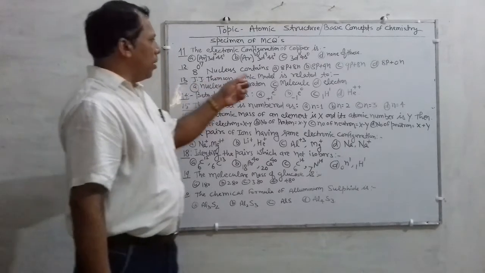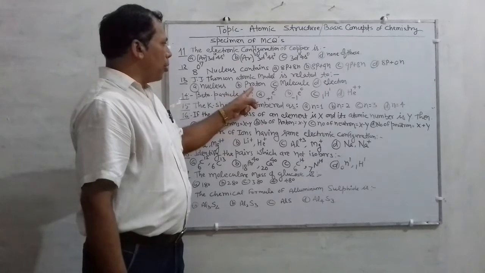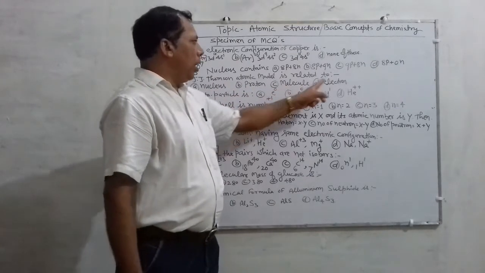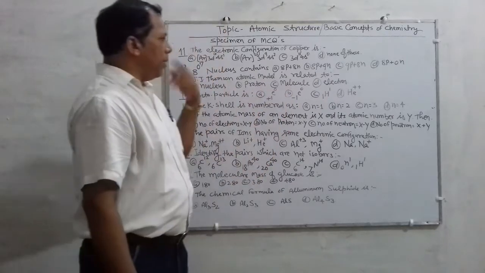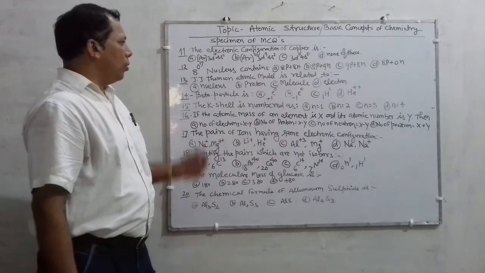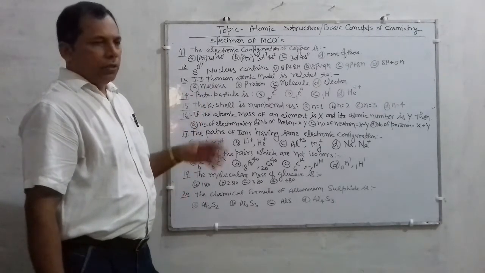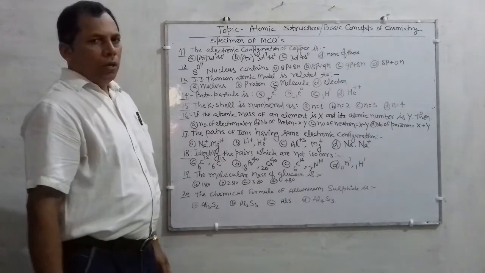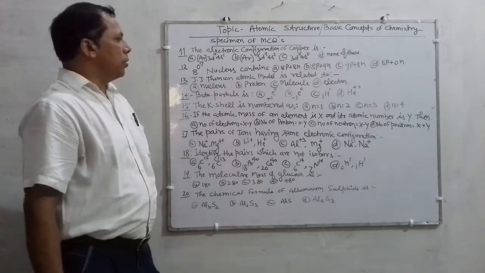J.J. Thomson atomic model is related to nucleus, proton, molecule, electron. So among these, you have to find. Very simple question, but looks like a tricky one. So by using your mind, you are in a position to know the answer of this question.